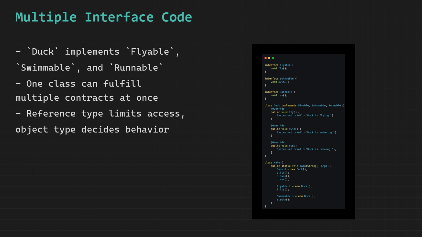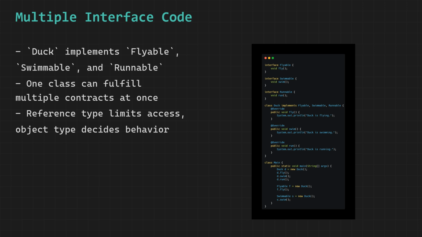The Duck class implements all three interfaces by writing implements flyable, swimmable, runnable separated by commas. By doing this, Duck is legally bound to provide bodies for all three methods. Duck provides its own implementation of fly which prints Duck is flying, its own implementation of swim which prints Duck is swimming, and its own implementation of run which prints Duck is running. All three methods are marked with the override annotation and declared as public.